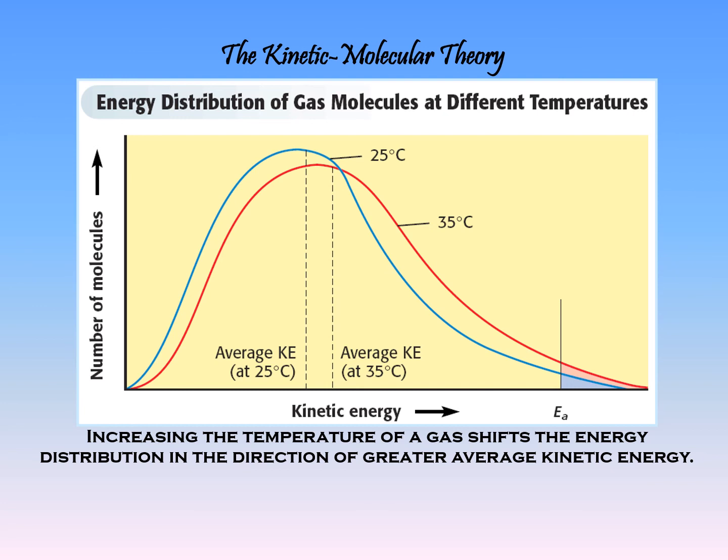Notice when we measure the temperature 25 degrees Celsius, which is the blue curve, we're basically measuring the average kinetic energy of those particular gas molecules. If the temperature rises to 35 degrees Celsius, well, that means on average they're moving faster. Some are still going very slow. Some are even more now going really fast. But we're measuring the average temperature. So just realize that when we talk about temperature of a gas, the simple way to think about it is how fast they're moving. But just realize that there is a distribution. So it's not quite as simple as what I stated earlier. But it can be easily understood using kinetic molecular theory.